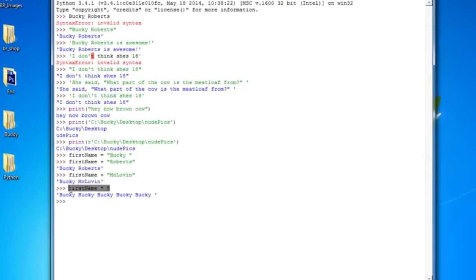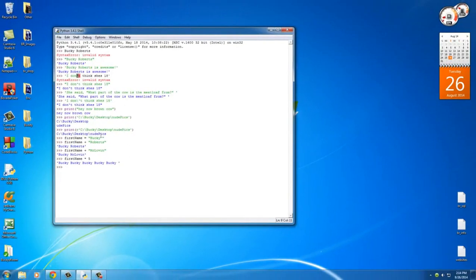So this is actually going to save us a lot of work whenever we have to print something out repeatedly, like people's names or anything like that. We can actually take a string and multiply it by some number to print it out that many times, instead of having to write like 5 lines of code. So I know that was a lot to take in, but remember, escape whenever you have to use a special character. Whenever you're working with file paths, use R before it, which pretty much means raw string, and you can also perform mathematical operations on strings a lot like you can numbers.